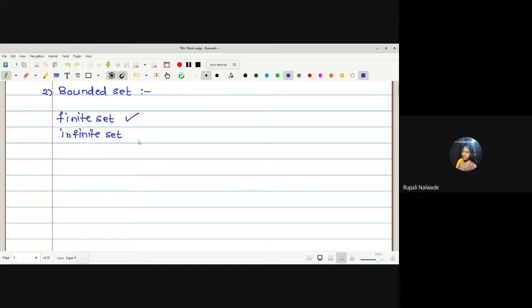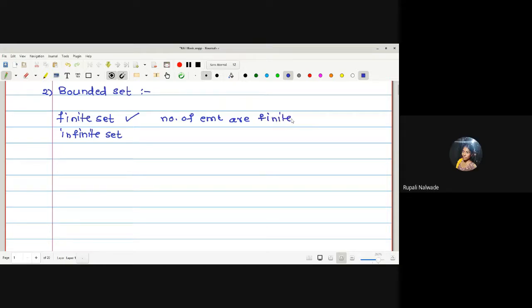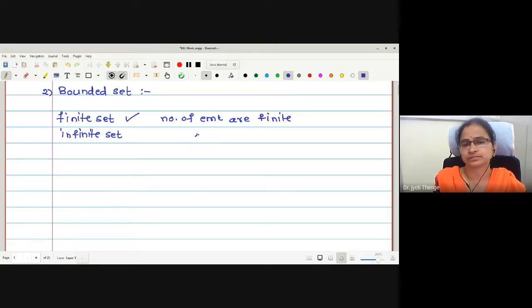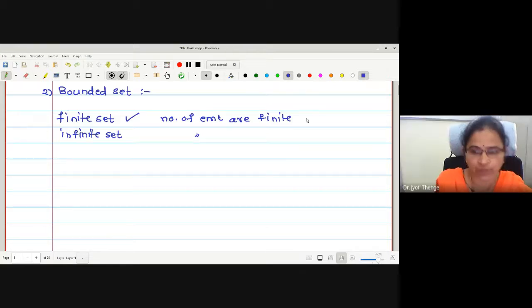Finite elements give a finite set. Yes, if the number of elements is finite, right? For example, prime numbers between 1 to 100. Collection of students in my class, MSc 1, 50 students, right? Finite sets. And how can I define an infinite set?